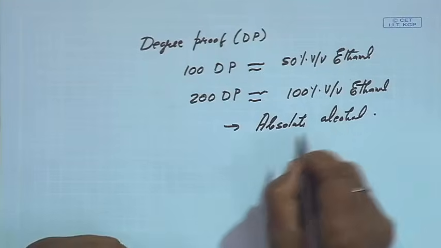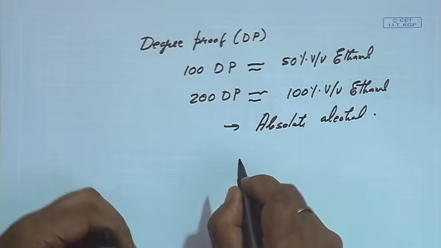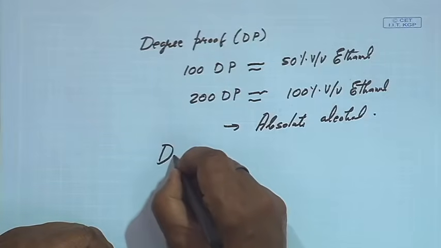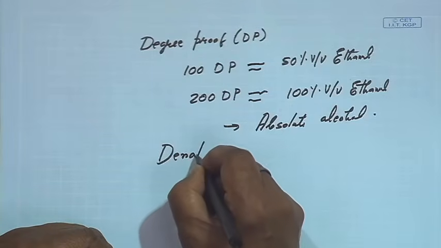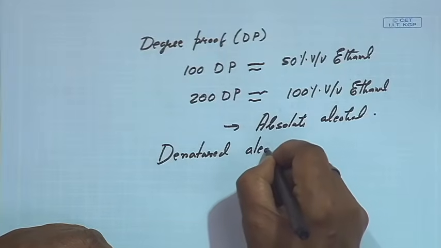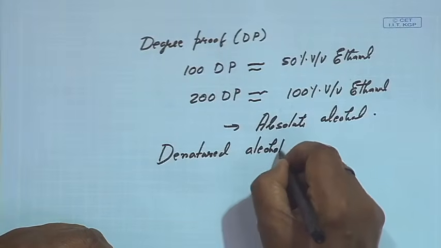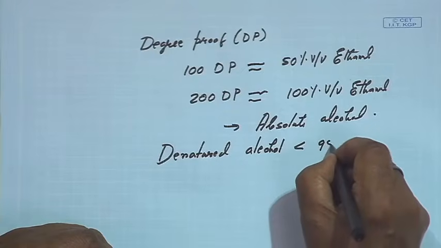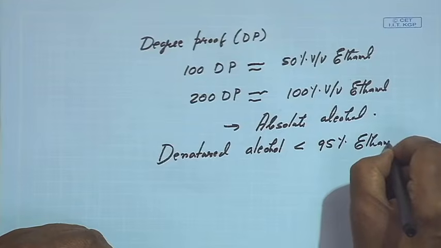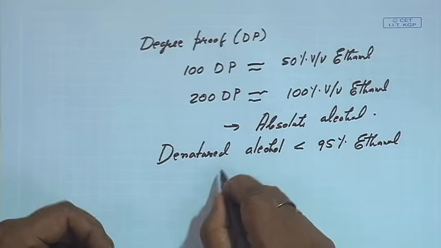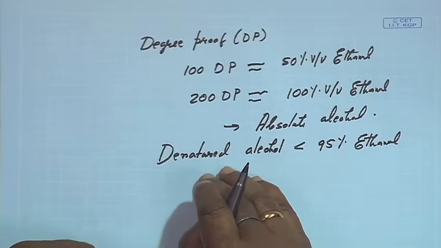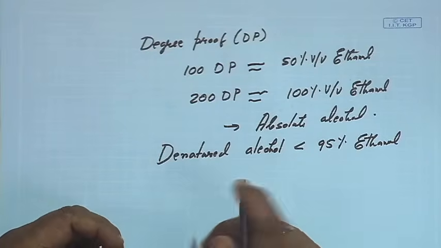And we talk about the denatured alcohol. The denatured alcohol usually contains less than 95% alcohol, ethanol. Now, I told you denatured alcohol is purposefully made unfit for human consumption by adding different ingredients.